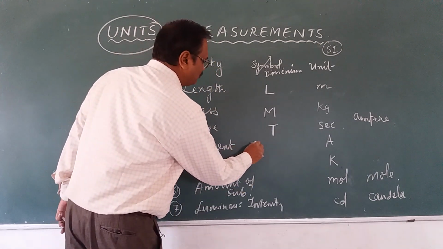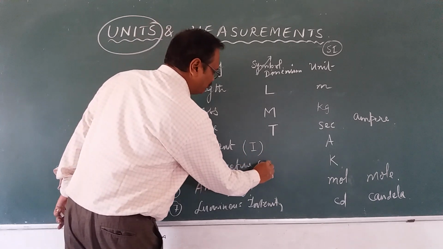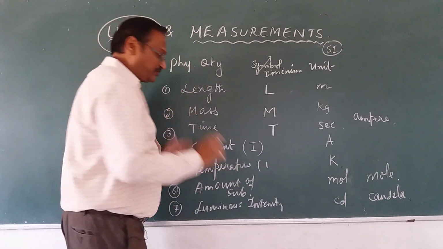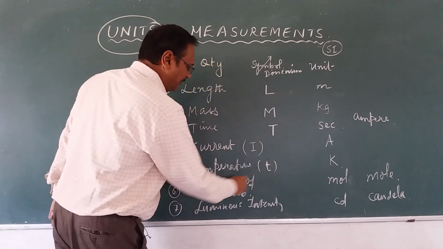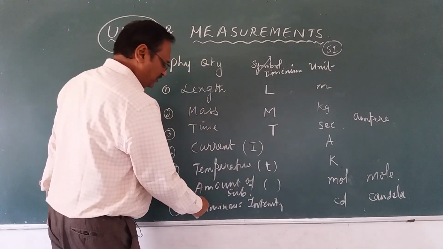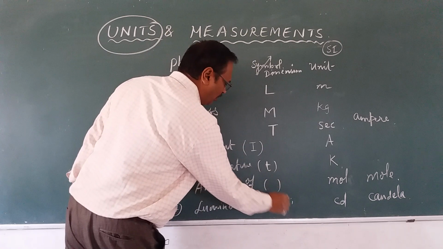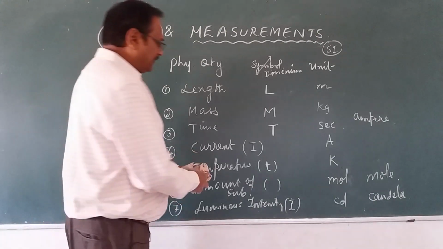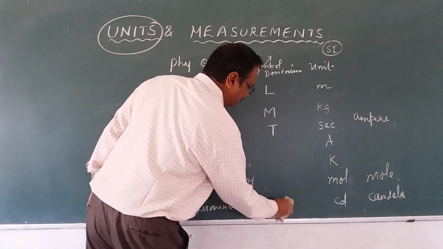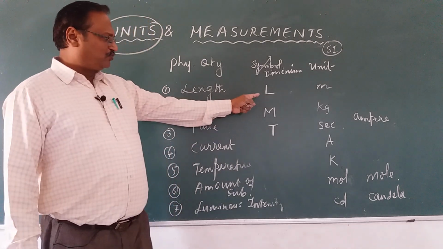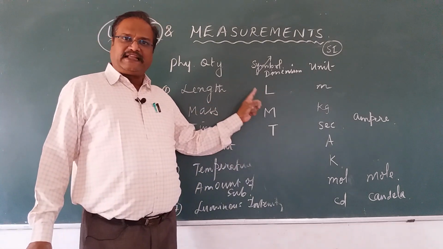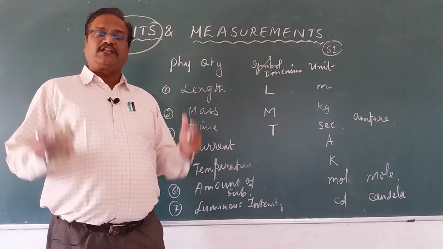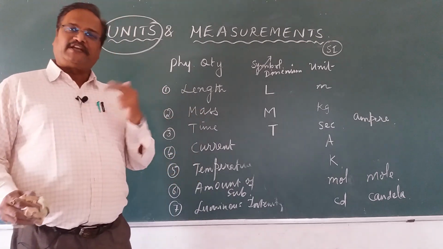For current we use the symbol I, and for temperature we use the same temperature symbol. Again small t or capital T you can put, but you need to mention it. Amount of substance, that's okay, based on the case. Light intensity also. So do not worry about the symbols here. Whenever a particular symbol comes, we will mention what it means. But I introduced LMT: length, mass, time. Based on that we will develop a concept called dimensional formula and dimensions, which will be our next video.